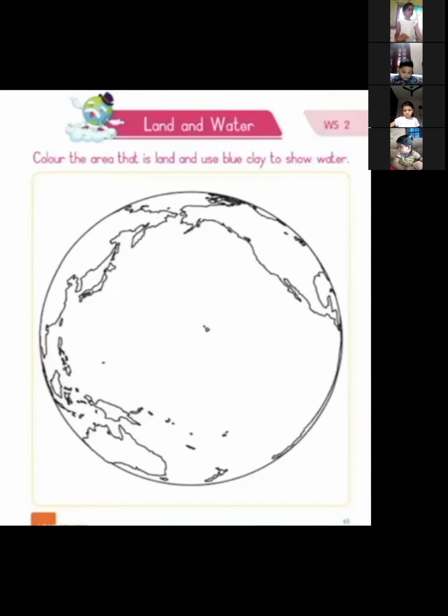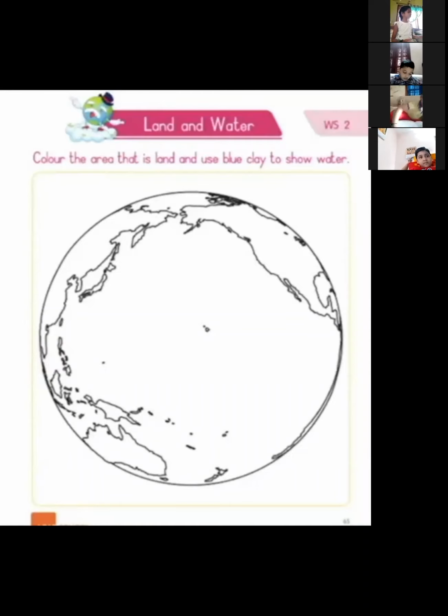So, you see, what is the shape of the earth? It is round in shape. Now you see the sides, you can see the water, you can see more of earth is surrounded by water. This portion is fully with water. And on the edges you can see a few markings, that is all surrounded by land. So what is more here? 3/4 of the earth is covered with water, and the rest is covered with land.